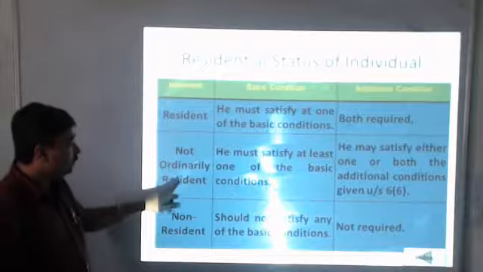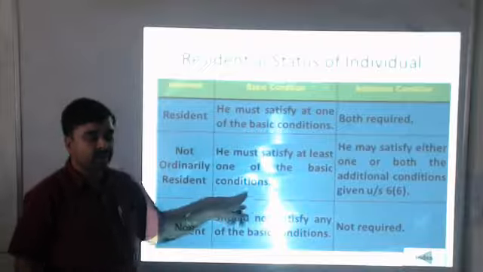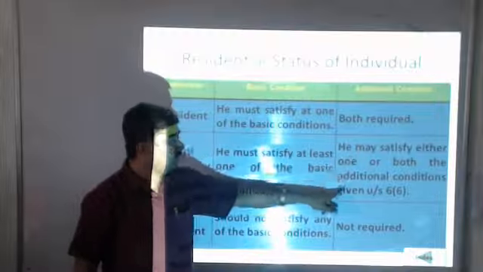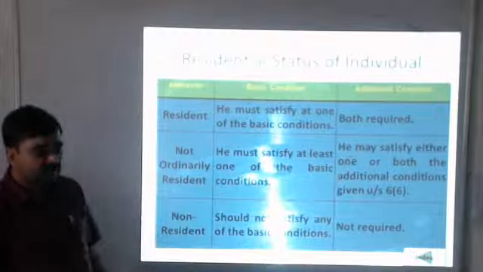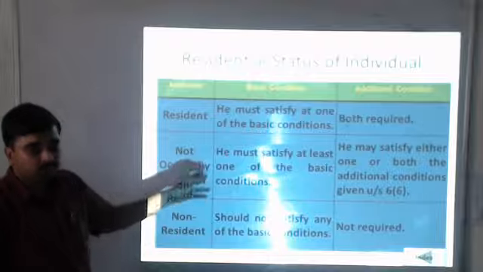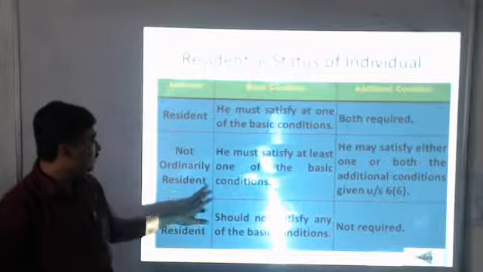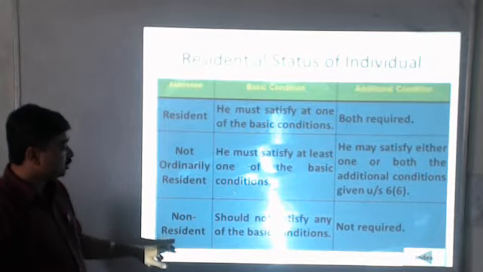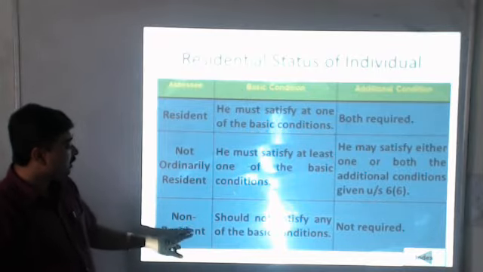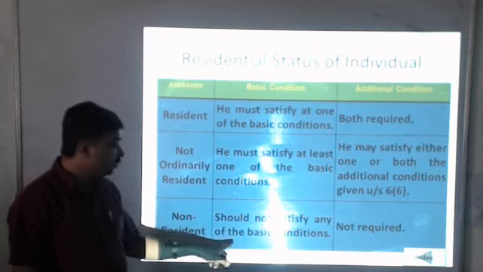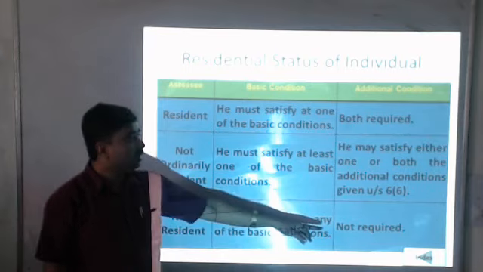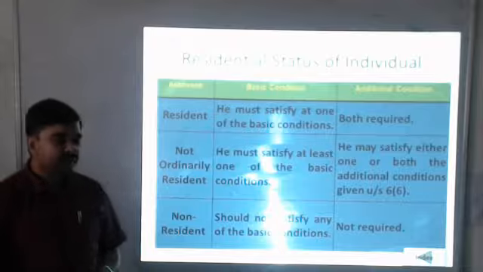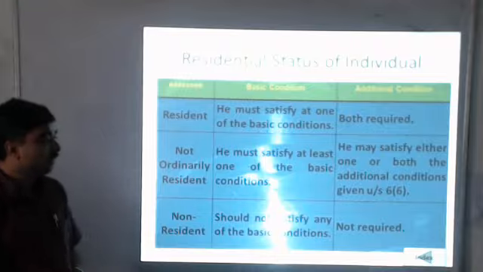A non-ordinarily resident will be the person who satisfies at least one basic condition, and he may satisfy either one other condition, or if both the conditions are not satisfied, then he will be non-ordinarily resident. In case of a non-resident, he should not satisfy any of the basic conditions, and whether he fulfills the other conditions or not, it will not have any impact on the type of entity.